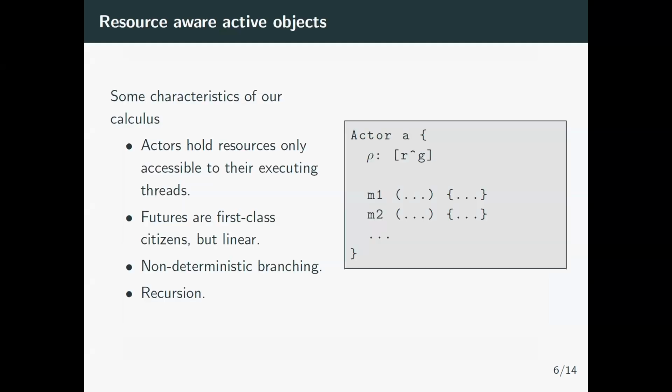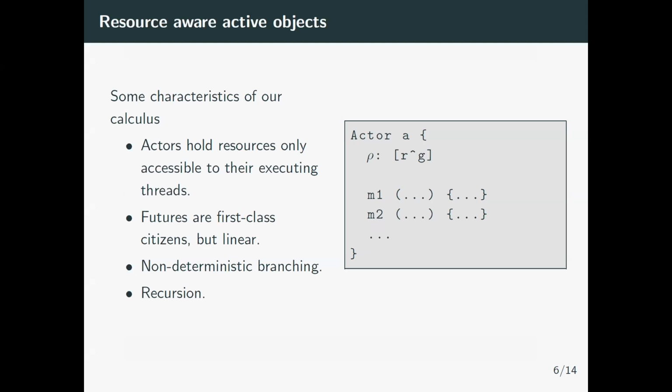So going back to the language, the characteristic that we have in them is that we're going to define actors that have a list of graded resources that can be accessed by the running threads. We will have future-based communication in which futures will be first class, but because futures can be holding graded resources, if we were to grab a future, pass it, and read it twice, we could be violating the grade of the resource inside.